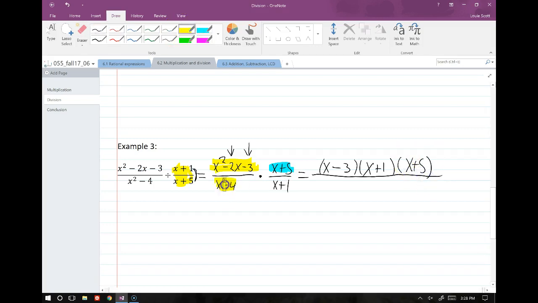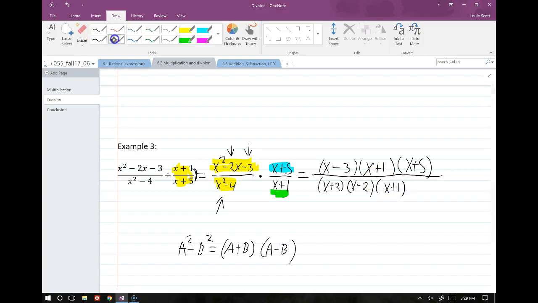Then we can factor this bottom out. What does this guy factor to? x squared minus 4. There you go. x plus 2, x minus 2. That's because that's a special product: a squared minus b squared is equal to a plus b times a minus b. Okay, and then this last factor over here, x plus 1, that guy just stays the same.